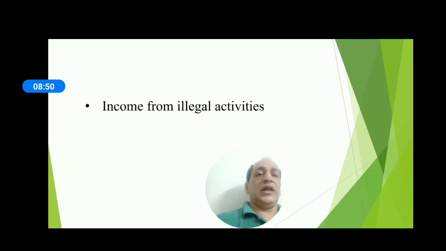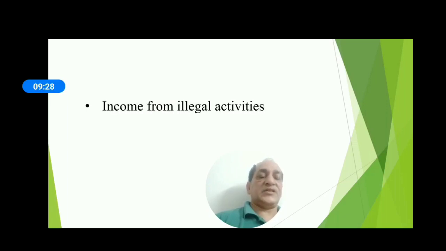Income from illegal activities. We should not include illegal activities in national income by income method, because these illegal activities are not part of the national income.